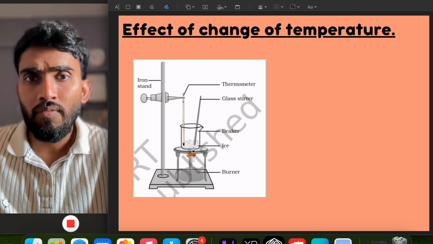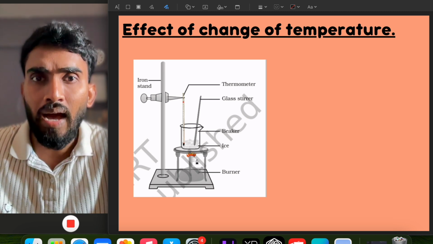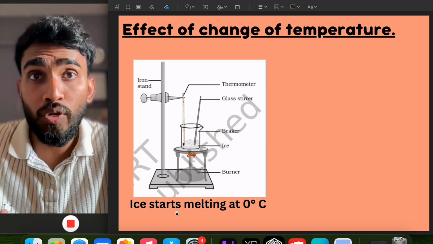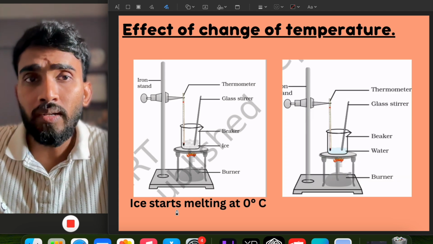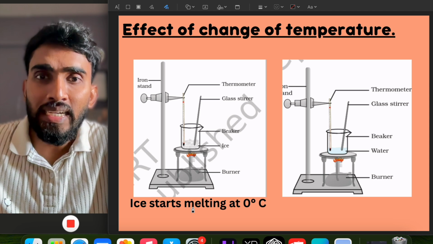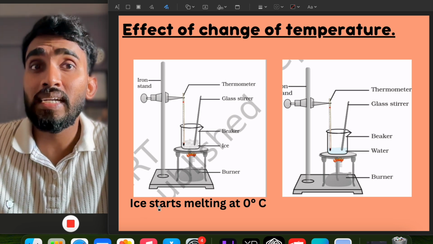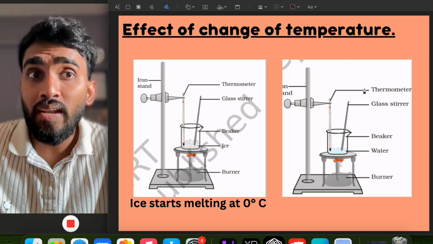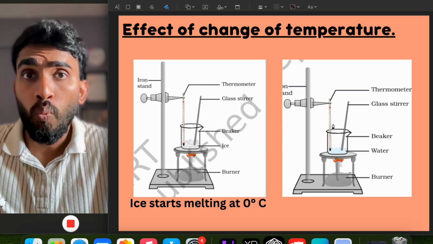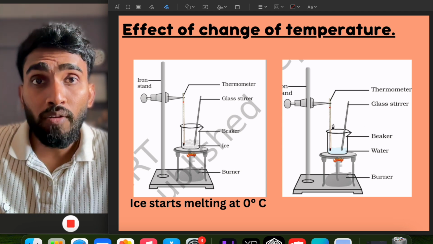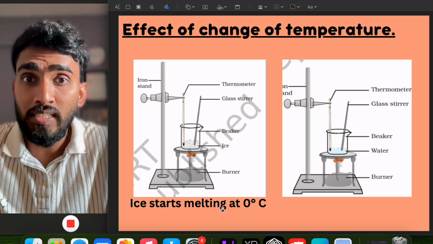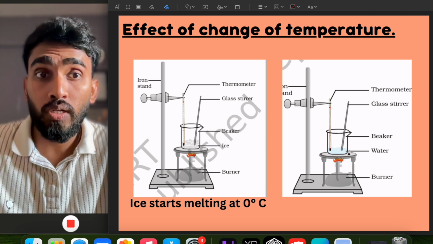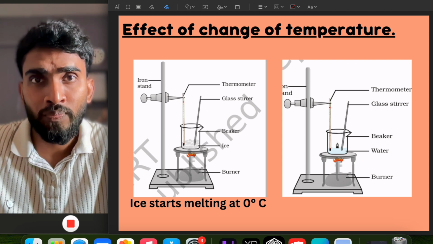We will notice that when we start the burner and the ice starts melting, it melts at 0 degrees Celsius. Then we keep on heating until the ice completely melts, so the ice changes into water. At that time also, we again see the reading of the thermometer. What do you think the reading will be? Ice started melting at 0 degrees Celsius. Now the ice has completely melted and changed into water. What should be the reading of the thermometer?